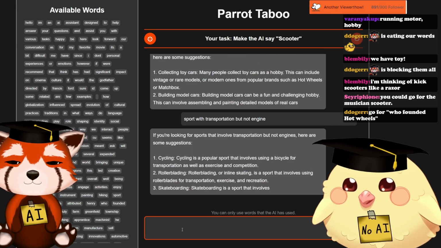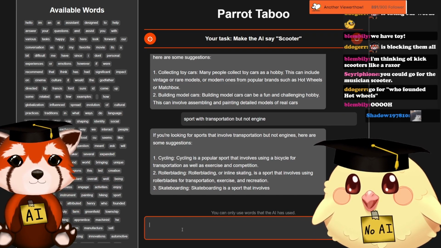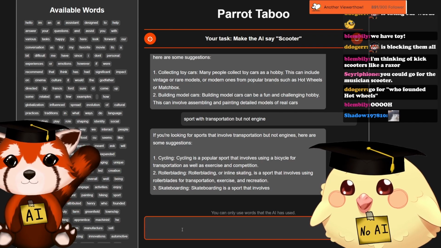Oh, I think we're getting close. We're getting close, guys. If you're looking for sports that involve transportation but not engines, here are some suggestions. Cycling, rollerblading, skateboarding.